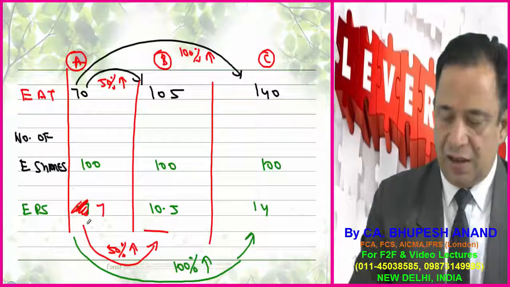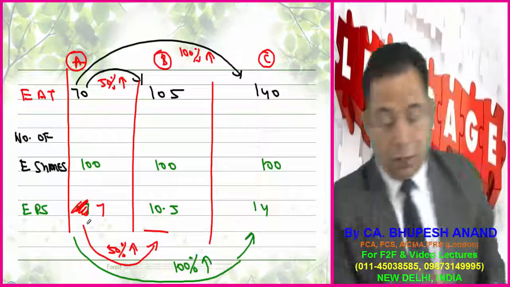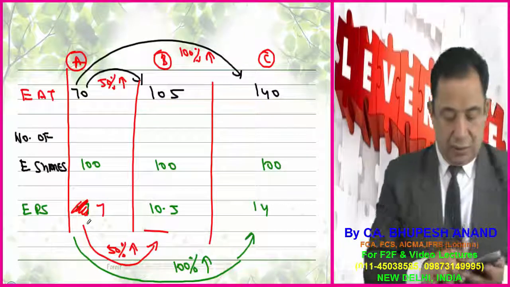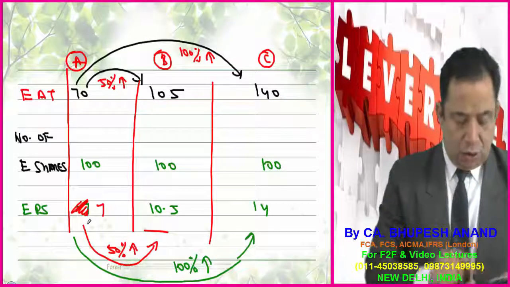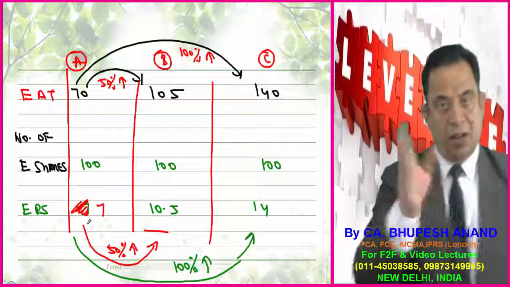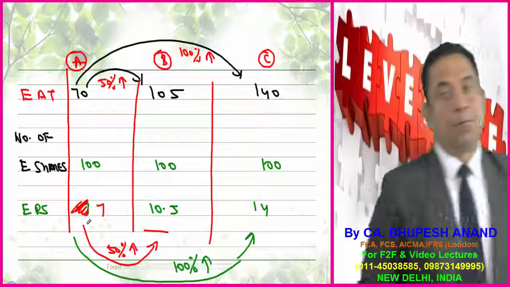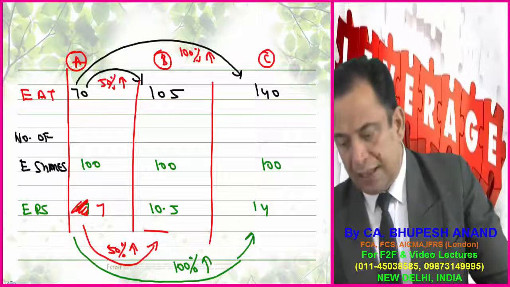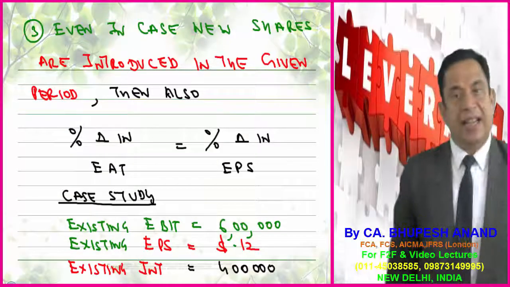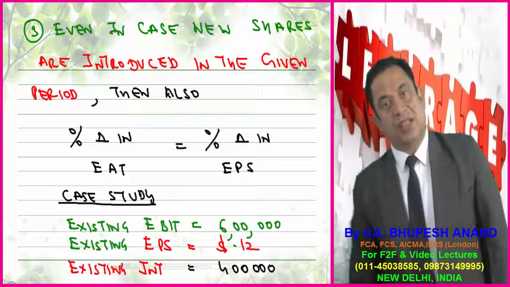So the difference between 10.5 and 7 is 3.5. 3.5 upon 7 comes to 50%. So again, for 14 we can calculate that it is 100%. So I can say that percentage change in EAT is also equal to percentage change in EPS.